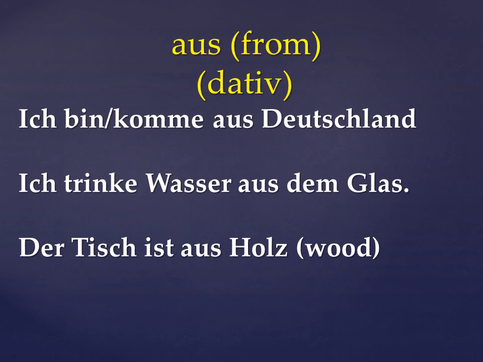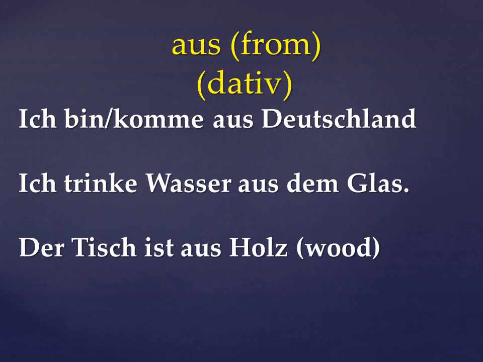Another use, der Tisch ist aus Holz. So here aus means made of. The table is made of wood. So here aus means something which is made of. If you are saying that this product is made of this thing, wood, metal, any material, we will use aus. So this is another use of aus. Der Tisch ist aus Holz. Die Schuhe sind aus Leder. The shoes are made of leather.